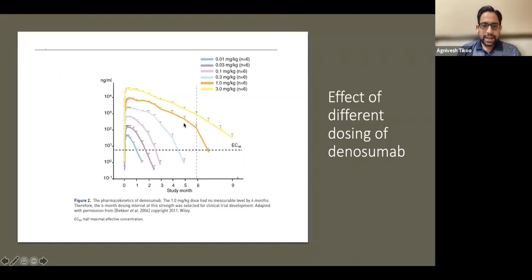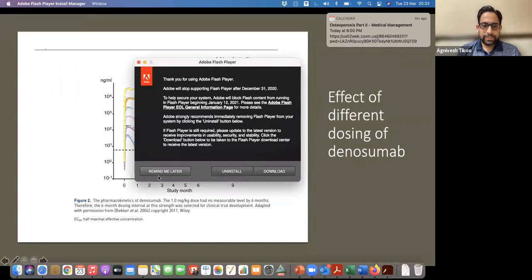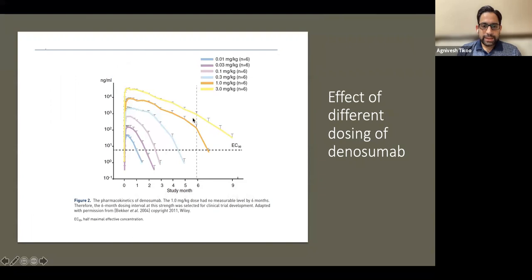Now, this is the diagram of various doses which were given. And as we can see, the one which we use is this one, which is 60 milligram per 6 months. And it usually stays there till 6 months. That is why it's very essential to give this denosumab regularly at 6 months. You can give it a couple of days early or 5 days early, but you should not go beyond 6 months and delay it further, because then the effect gets washed away.